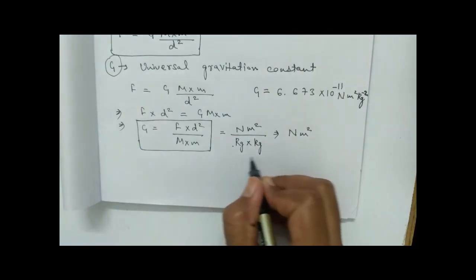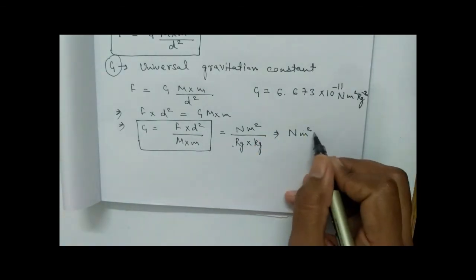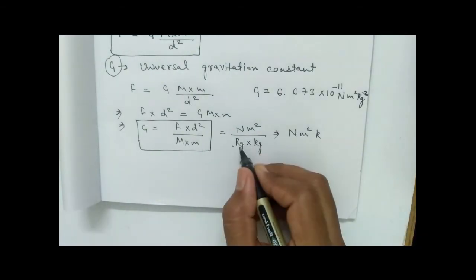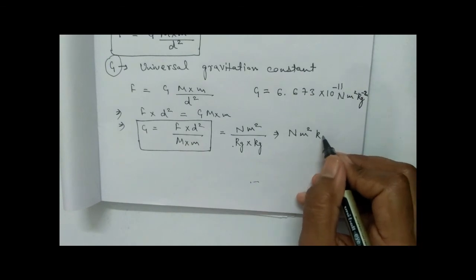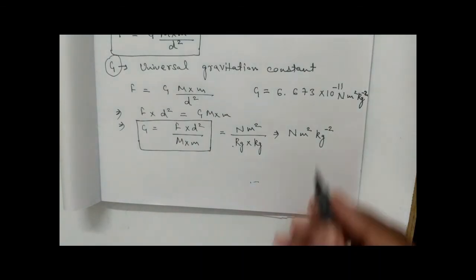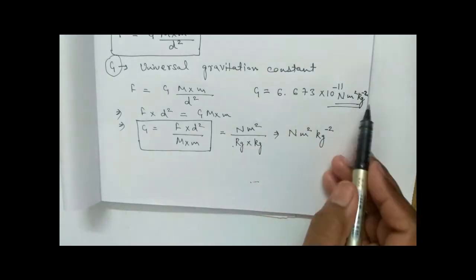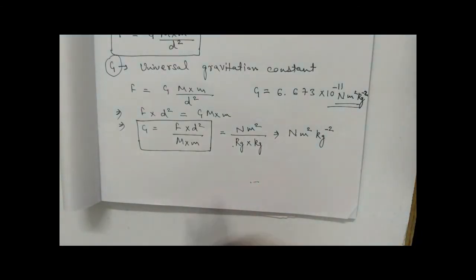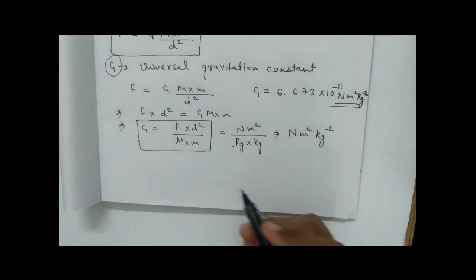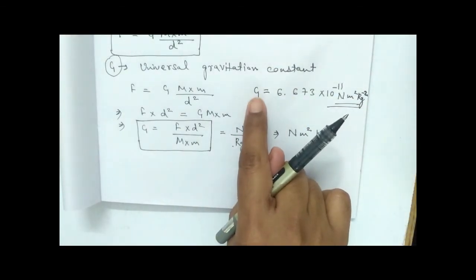If I want to bring this to the numerator, the power gets inverted, so it will be kg to the power minus 2. This way we have got the SI unit of the universal gravitational constant, Newton meter square kg to the power minus 2.